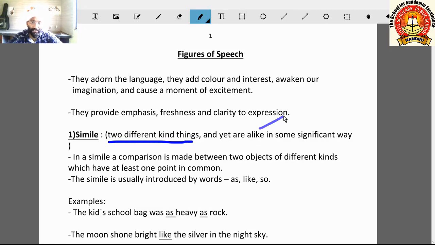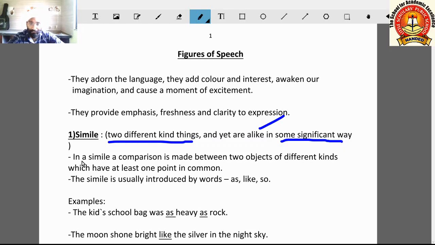Alike means same. They are the same in some significant, meaning important, way or manner. Any one point, minimum 1 point is similar between two things, and they are different. So that similarity we show with the help of simile.